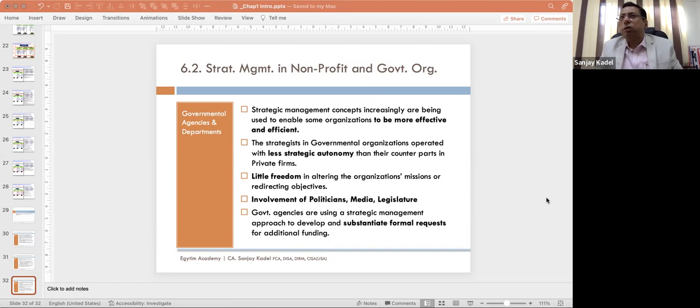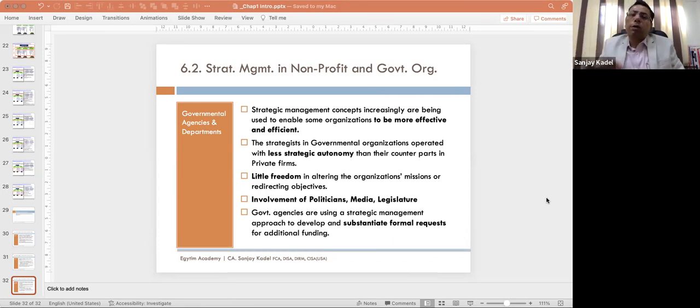Now coming to business definition. Business definition clarifies what business you are going to do. Define your business. You want to do stationery business. You want to do textile business. You want to do software industry, software development related business. That is your business definition.